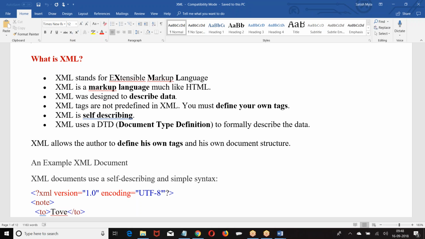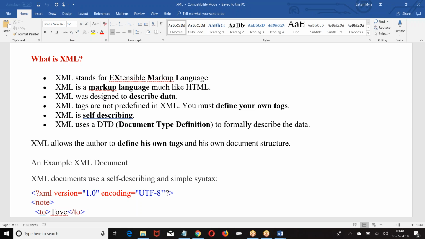Basically, what is the purpose of this? It is also one of the formats for exchanging data. It is a self-describing language. It is supported by every language, every database, and all platforms. XML stands for extensible markup language. It's just like your HTML, but the only point is that it is self-describing.